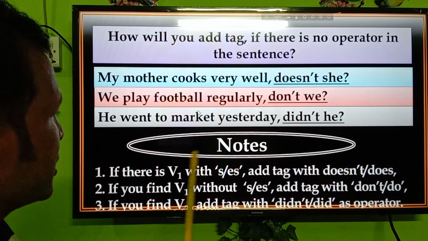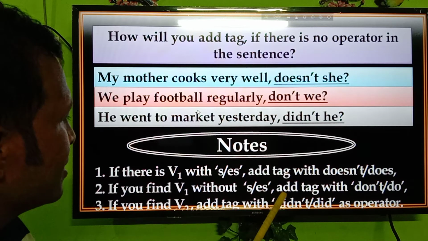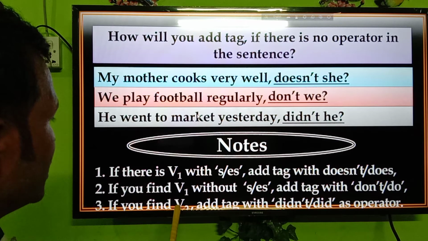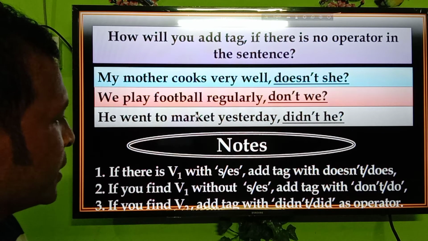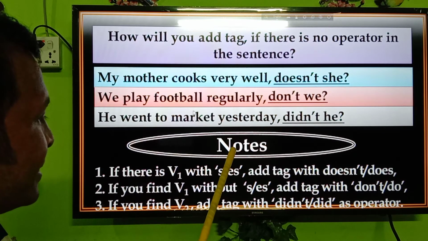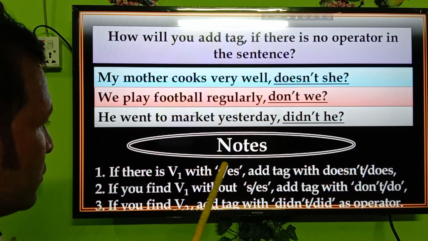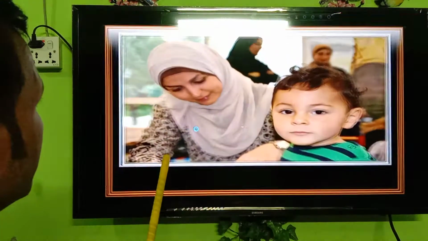If you find V1 without s or es, add a tag with don't or do. If you find V2, add a tag with didn't or did as operators. Please write down the notes. Okay, next.